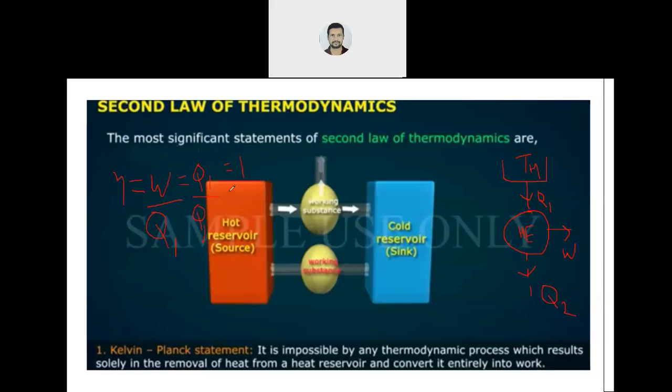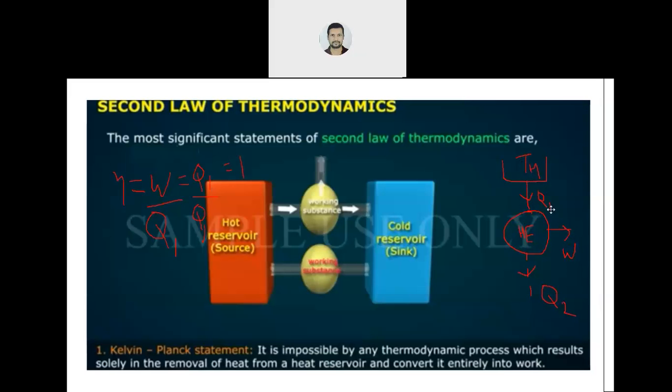There should be some other form of energy. That other form of energy is nothing but Q2, amount of heat rejected. It should be there. So this is nothing but Kelvin Planck statement. Now it became clear to you. There is no system which can convert total heat absorbed from thermal reservoir into total work done.